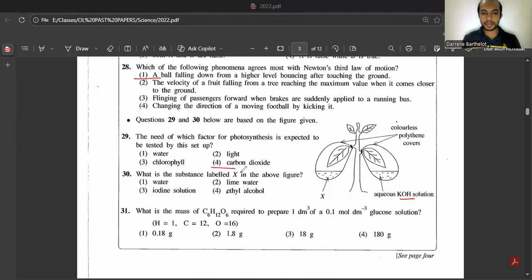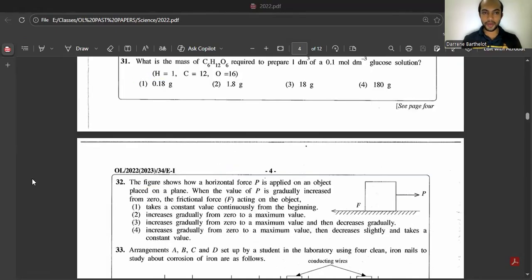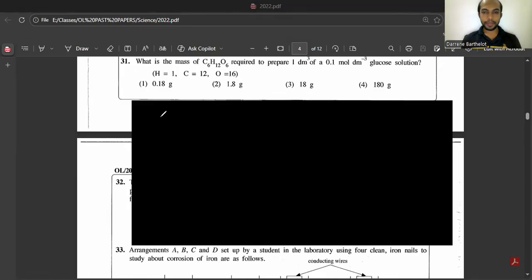30th, what is the option labeled as X in the above figure? So we are putting X as a control experiment for this main experiment, right? So for that, we are going to use water, right? We are not going to use any other thing. Let's move to question number 31. They're asking what is the mass of glucose required to prepare 1 decimeter cube of a 0.1 mole per decimeter cube glucose solution, right? So they are telling the concentration as 0.1, so you can apply the equation as well.